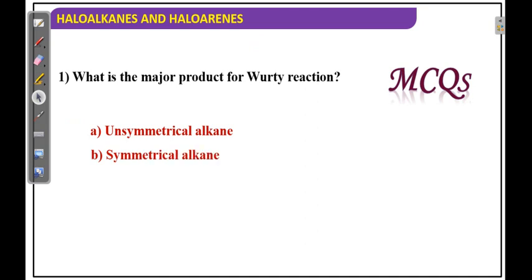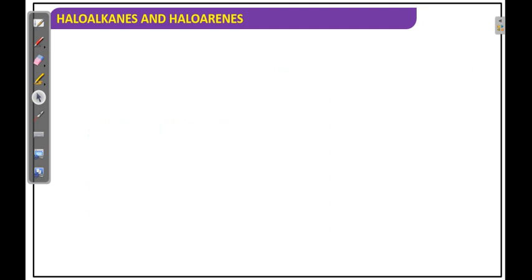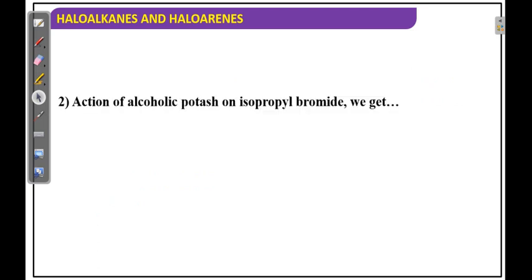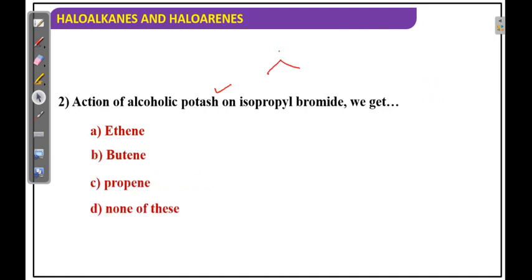What is the major product of the Wurtz reaction? Symmetrical alkane, because if you take a 2-carbon chain then 4, if you take a 3-carbon chain then 6, so always symmetrical alkane is forming. Action of alcoholic potash on isopropyl chloride: this is the isopropyl chloride.